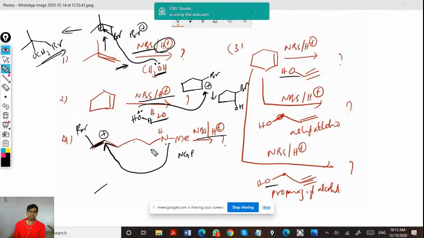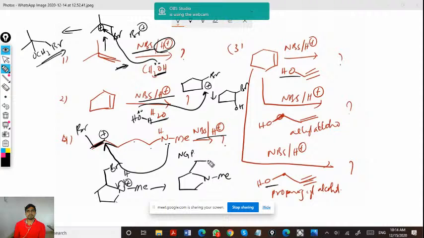The resulting product will be a five-member ring, 1, 2, 3, 4, 5, with methyl and with hydrogen, so it becomes less. This is the attacking carbon. On the next carbon, it will be bromine. H plus will be eliminated so that it forms a neutral compound, which is more stable. So this will be the product.